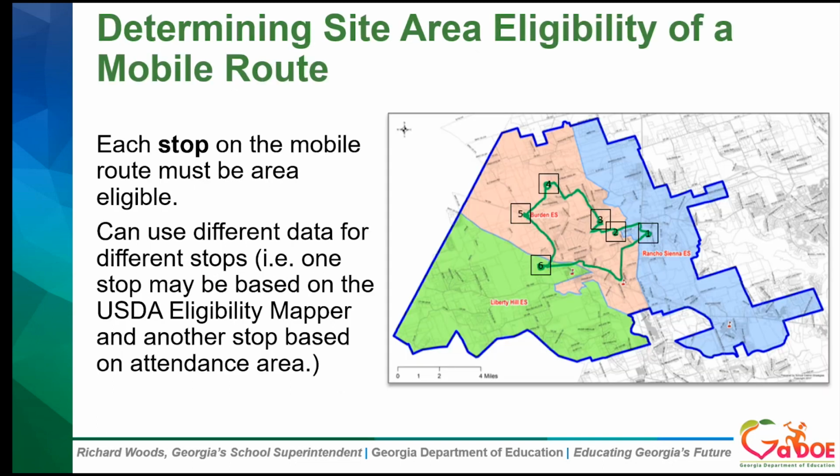Next, let's look at mobile routes. One important thing to know about mobile routes is that each one of the stops must be area eligible by either using the school attendance zone or census data mapping to determine if it qualifies. You can use different data for different stops. For instance, one may be based on the USDA area eligibility mapper and another may be based on a school attendance area. But each stop must qualify as area eligible in order to operate.